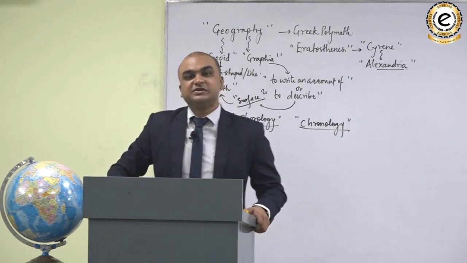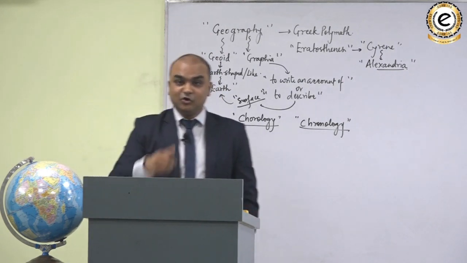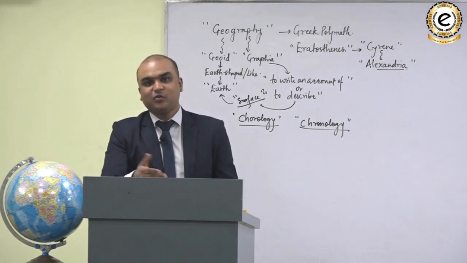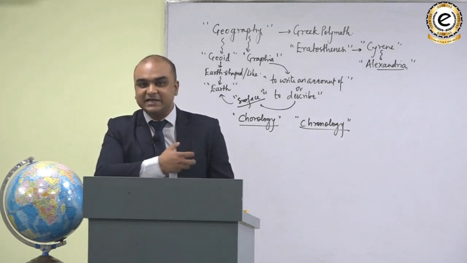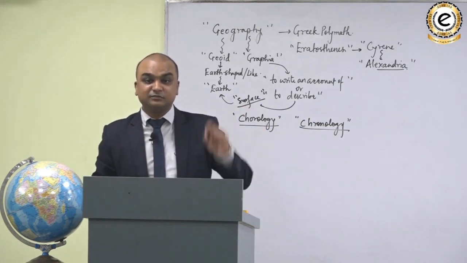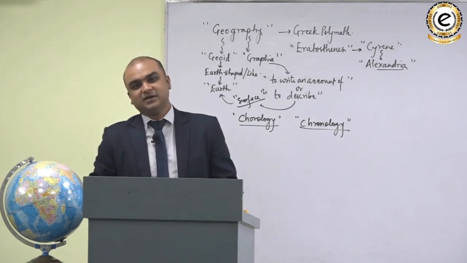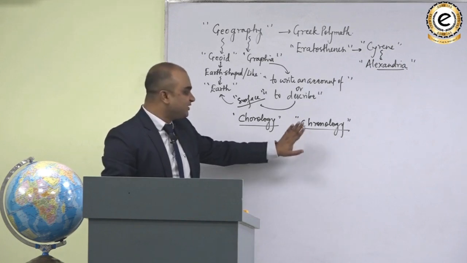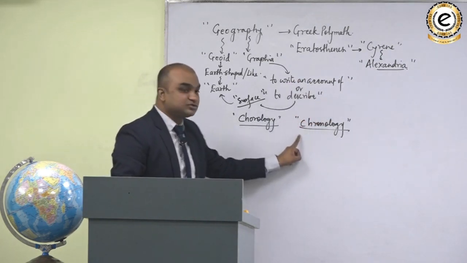Historians try to describe things in a chronological order, like who ruled India before the Mauryas, after the Mauryas, what happened during the Mughal Empire. So these are all descriptions in terms of time. That is, they are chronological descriptions. So history is the science, the social science, which tries to describe things in terms of time.